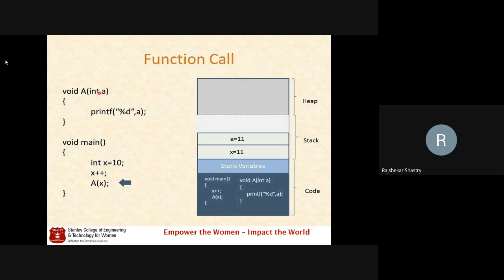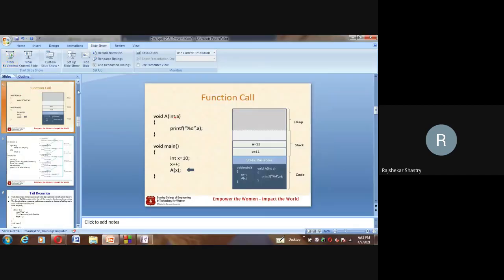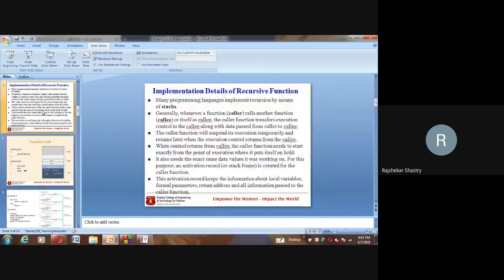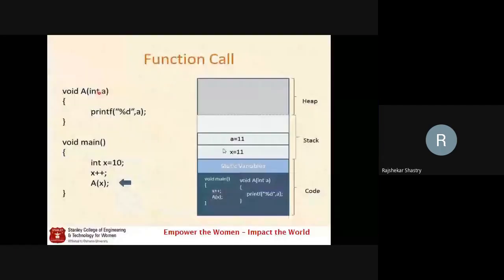Above this code portion we have the stack memory, and above the stack memory we have the heap. The stack memory is the place where we are interested here. When a function call takes place, all the function-related information is stored as an activation record, as an element here. For example, in the main function we have declared a variable x, and that x is going to be stored in the stack as the first element.